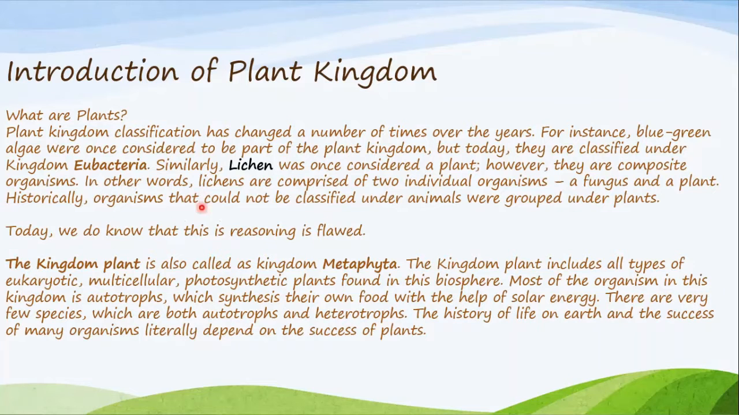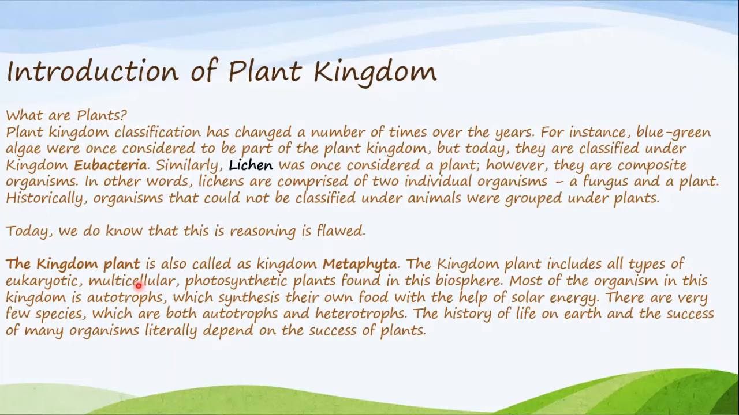Historically, organisms that could not be classified under animals were grouped under plants. The kingdom plant is also called kingdom Metaphyta. This is important. The kingdom plant is also known as kingdom Metaphyta. The kingdom plant includes all types of eukaryotic, multicellular, photosynthetic plants found in the biosphere. Most of the organisms in this kingdom are autotrophs, which synthesize their own food.